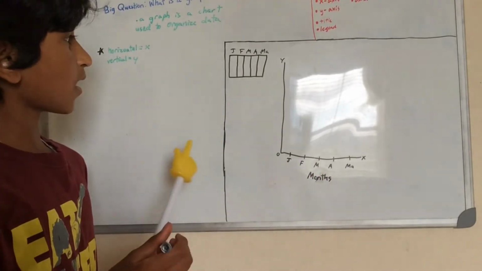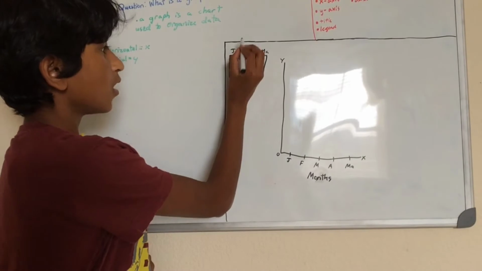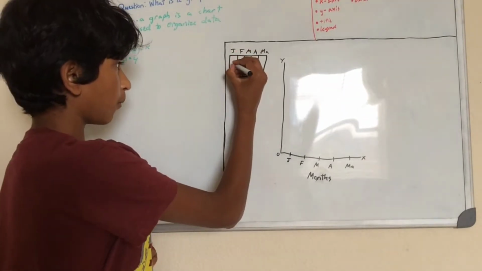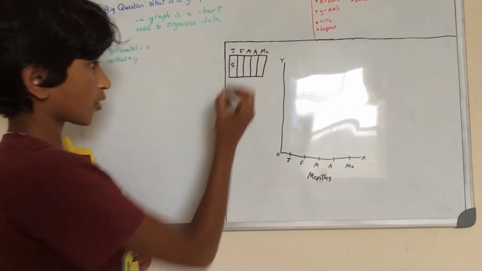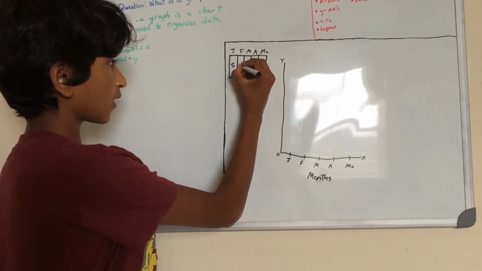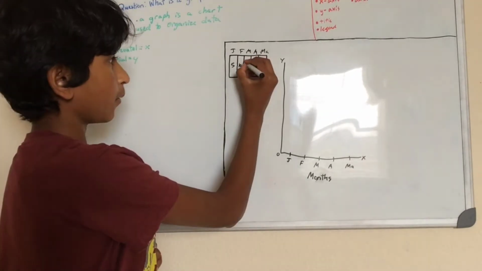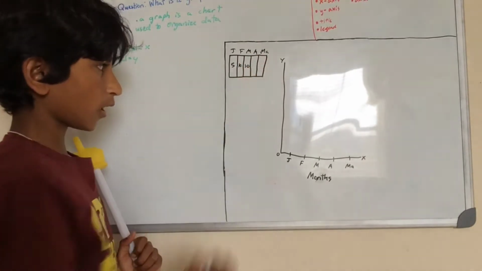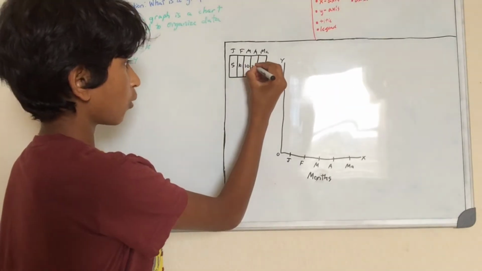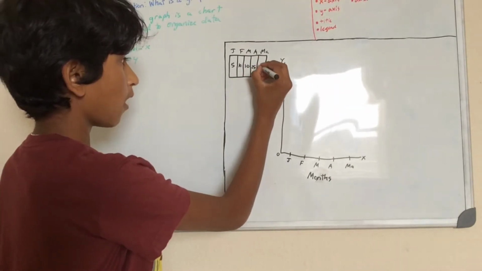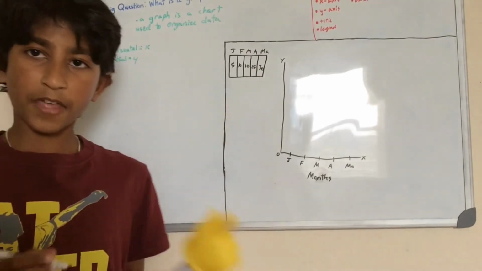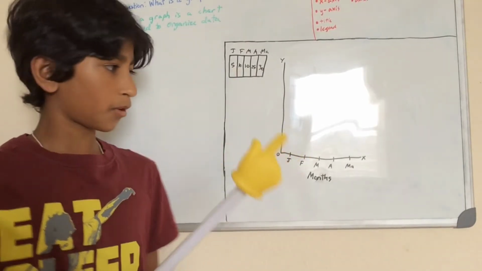So let's just say these are random numbers. Let's just say in January, five animals were shipped. In February, 10 animals were shipped. In March, there were 10 animals shipped. April, 25 animals shipped. And May, 30 animals shipped. They're just random numbers.